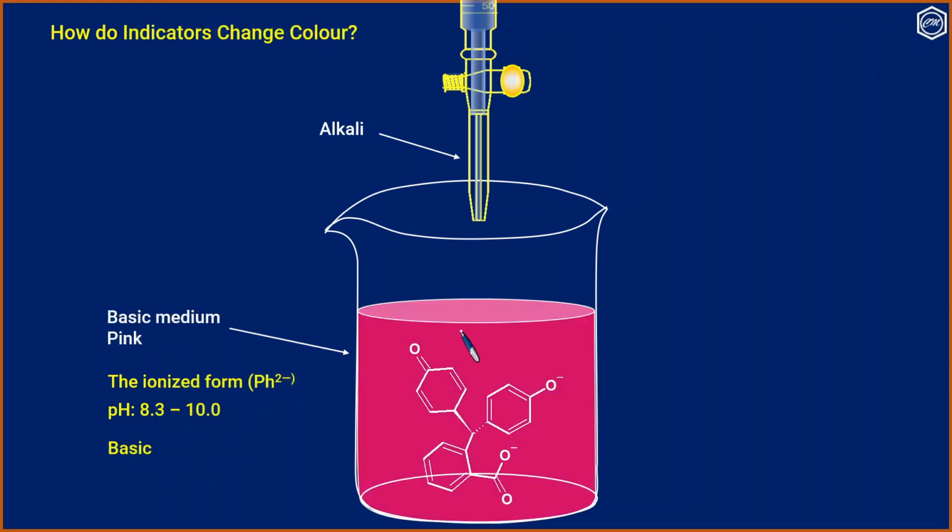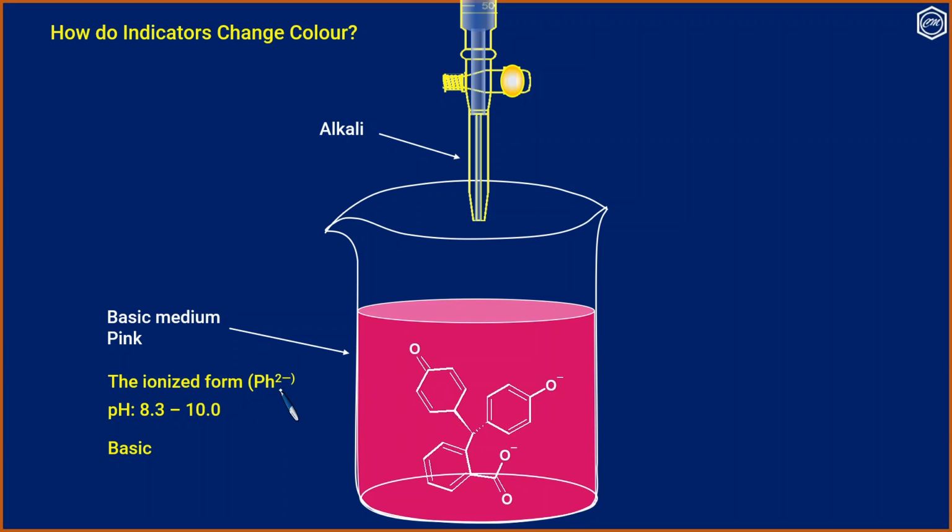The medium becomes basic and the lactone form changes to quinonoid form. So this is the quinonoid form, which is pink in color. Now the medium is basic and the color changes to pink. That is due to the formation of this quinonoid form.